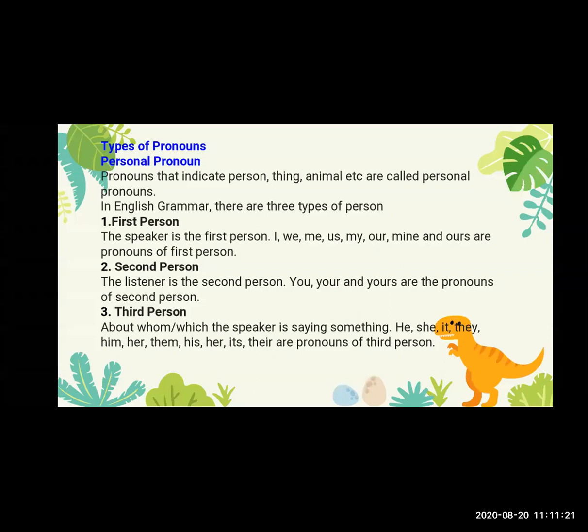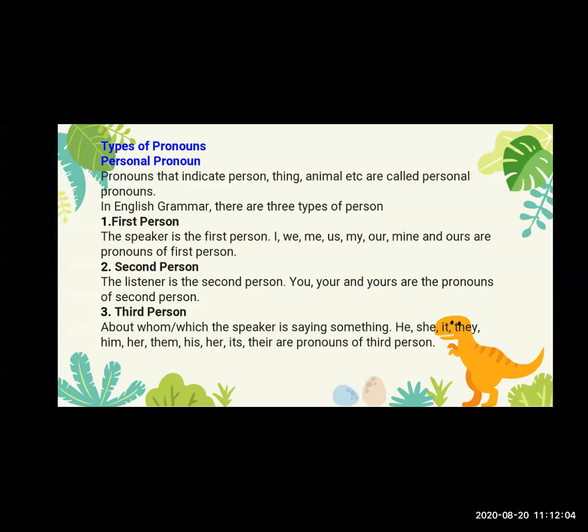So students, the first person means the speaker, who is speaking. Second person means the one with whom we are talking. Now, what does third person mean? The third person means the one about whom we are speaking. He, she, it, they, him, her, them, his, her, its are the pronouns of the third person.